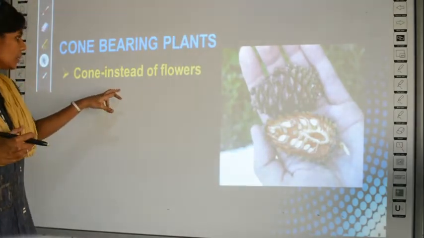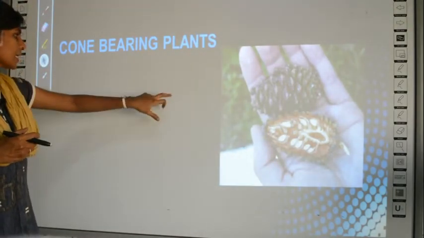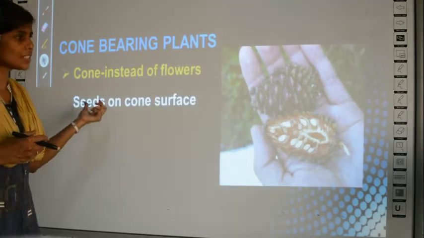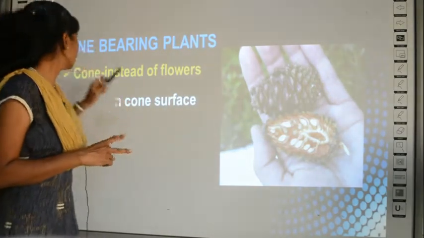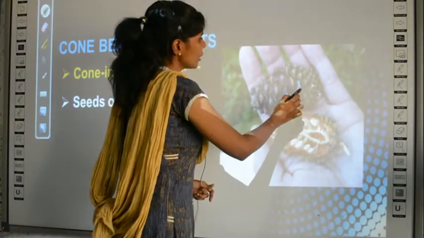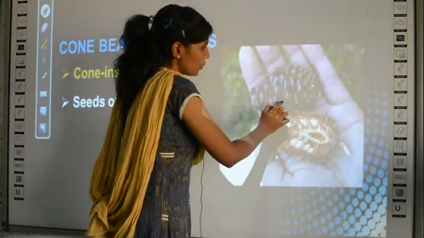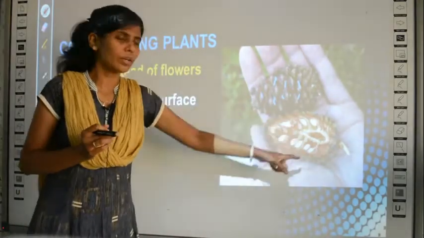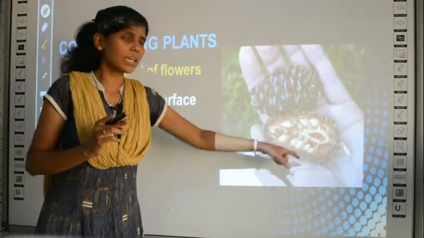This is the unique property of cone bearing plants, and they generally produce seeds on the surface. This is the outer surface, so here you can usually find seeds. However, in some cases when you open the cone you can also see seeds inside.